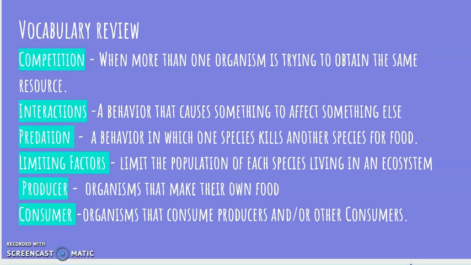So for our vocabulary review, the first word is competition, when more than one organism is trying to obtain the same resource. The next is interactions, a behavior that causes something to affect something else. Predation, a behavior in which one species kills another species for food. Limiting factors limit the population of each species living in an ecosystem. Producers are organisms that make their own food, and consumers are organisms that consume producers and other consumers.